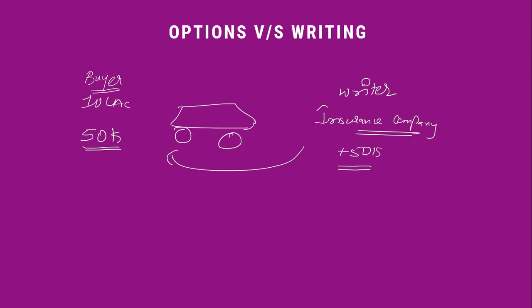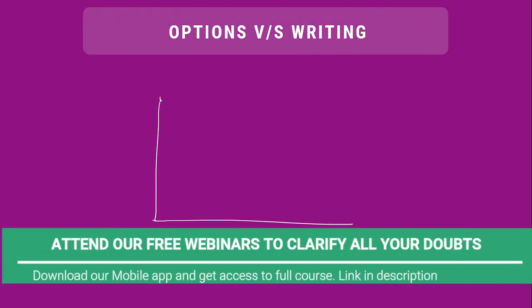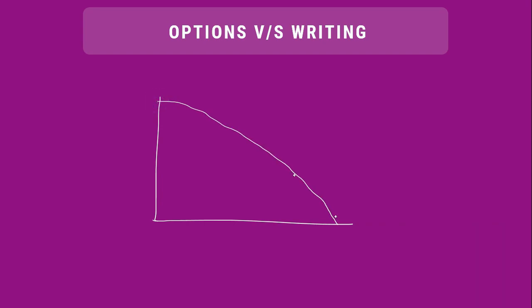To summarize the entire lesson, I can say that follow the premium decay graph. We know that premium decay becomes very aggressive in the last 15 days of the month. In the first 15 days of the month, it is still lesser. So in the first 15 days of the month, if you want, you can trade in options, no problem. But in the last 15 days of the month, trading in options is a strict no because of the premium decay. In the last 15 days, you can prefer option writing, because even if the stock doesn't move in your favor, because of the premium decay, you will end up winning.